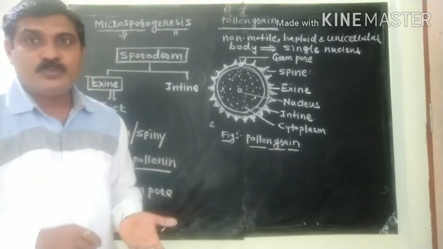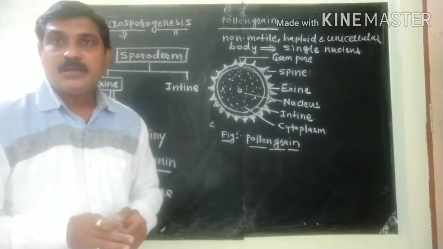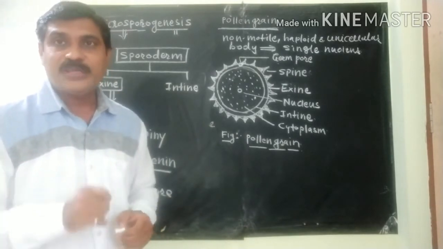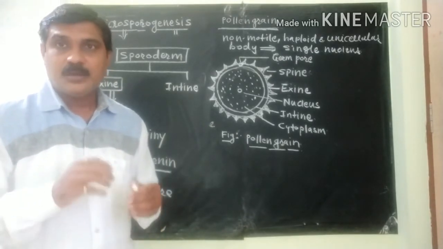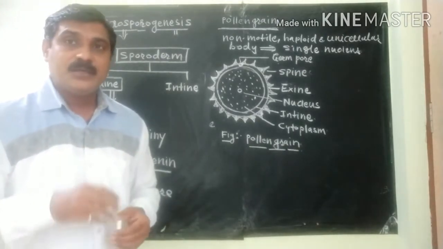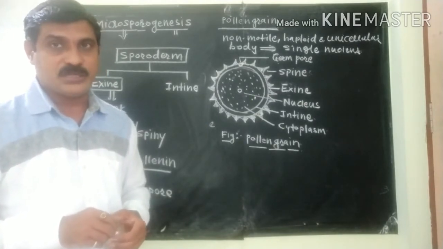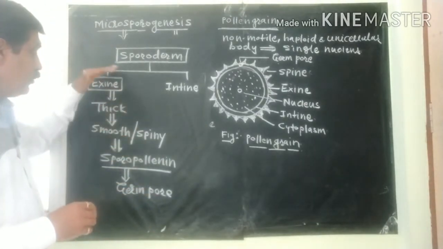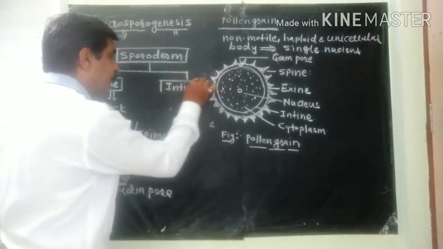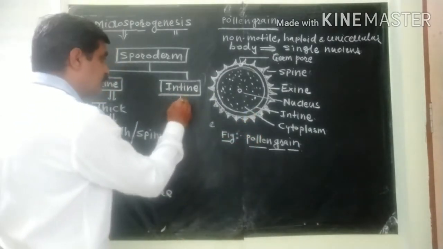The number of germ pores on the exine may be different. In monocots, only one germ pore is present, known as the monoporate condition. On the contrary, in dicots there may be 3 germ pores present, known as the triporate condition. So this is all about the exine. On the contrary, what about the intine? Intine is the inner wall and it is thin.